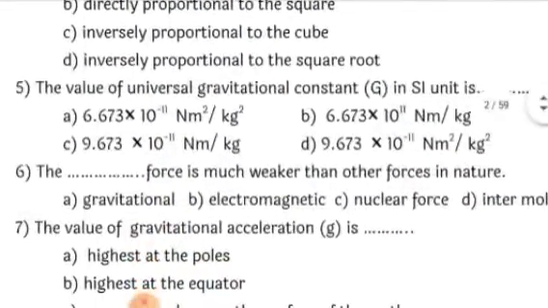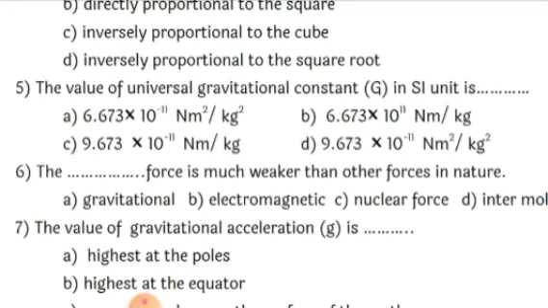Fifth one. The value of the universal gravitational constant G in SI unit is, now here there are so many options, but the correct option here is 6.673 into 10 raised to minus 11 newton meter square per kilogram square. So A is the first option. A is the correct answer.